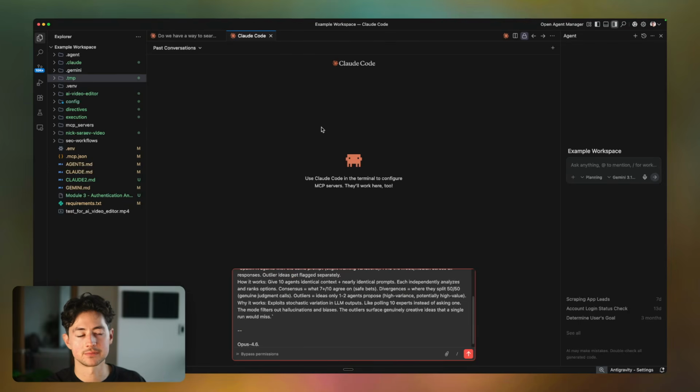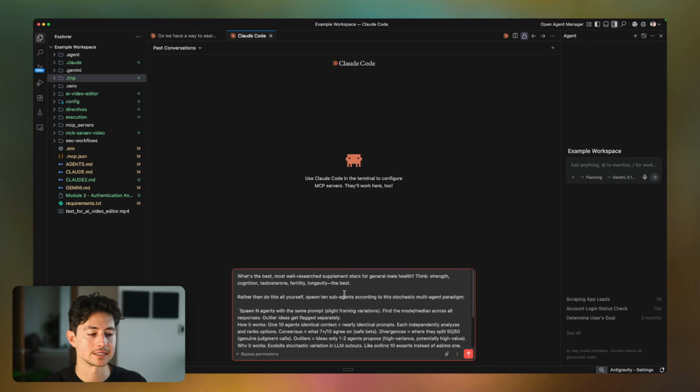This is an advanced agent prompting technique. I'm going to call it stochastic multi-agent consensus, but personally, I think that's kind of a lame name. So if you guys have any better ideas, let me know. The idea is you want to search something.